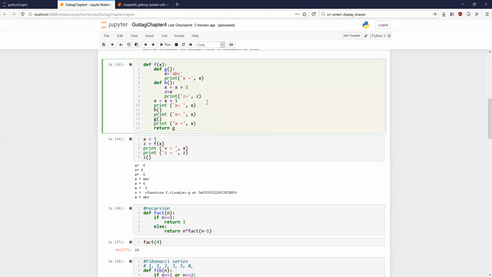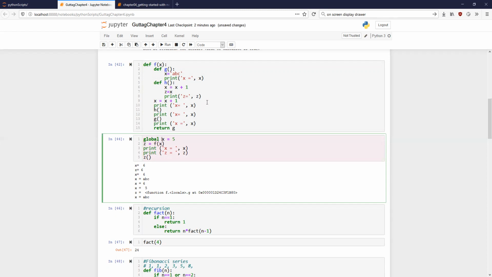Now let us define a new variable. Let us call this global. So what is this global going to do?